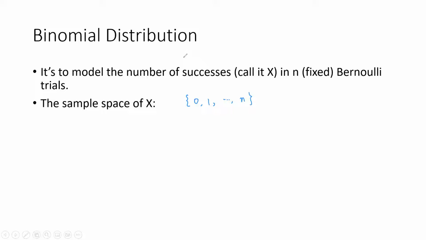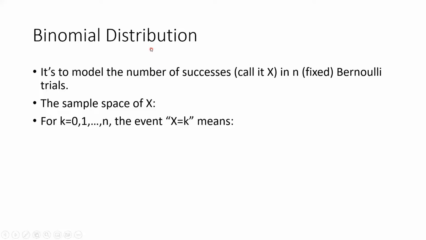Let's try to get the distribution by the meaning of the random variable. For k equaling 0, 1, and so forth to n, the event X equals k means that there are k successes in n Bernoulli trials.